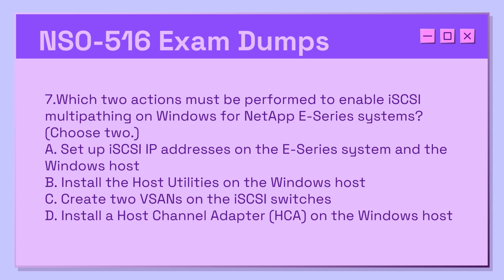7. Which 2 actions must be performed to enable iSCSI multipathing on Windows for NetApp E-Series systems? Choose 2. A. Set up iSCSI IP addresses on the E-Series system and the Windows host. B. Install the host utilities on the Windows host. C. Create 2 VSANs on the iSCSI switches. D. Install a host channel adapter, HCA, on the Windows host.